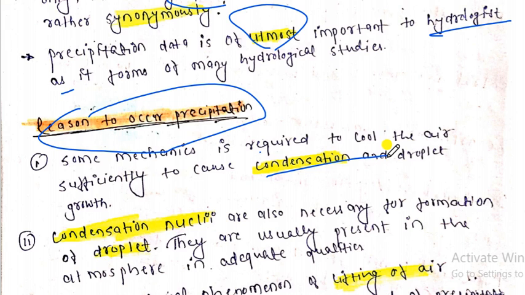Meaning, it is in vapor form, and after that the process of converting vapors into liquid is nothing but the condensation. So due to the pressure difference, the lifting of air takes place, and that causes the condensation and ultimately the water droplet growth.